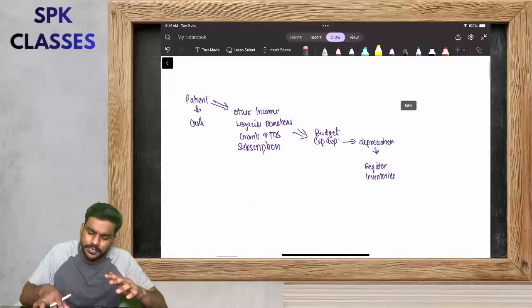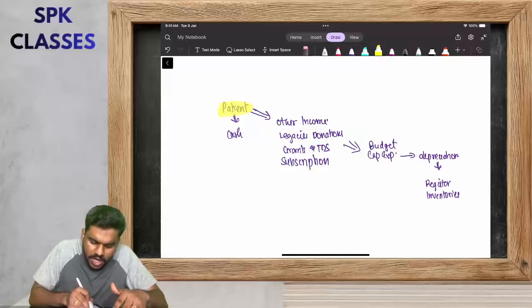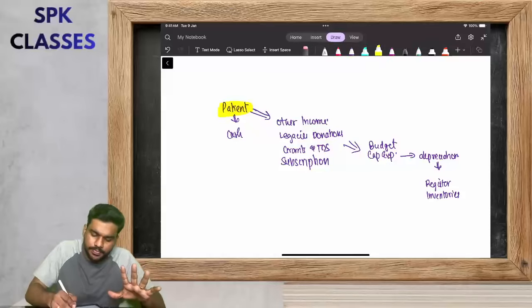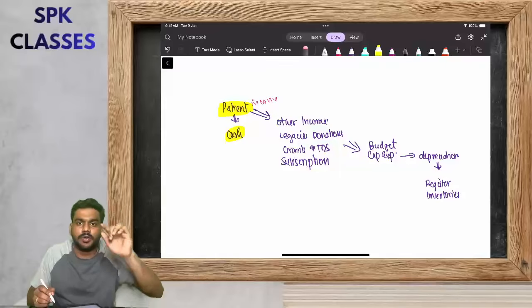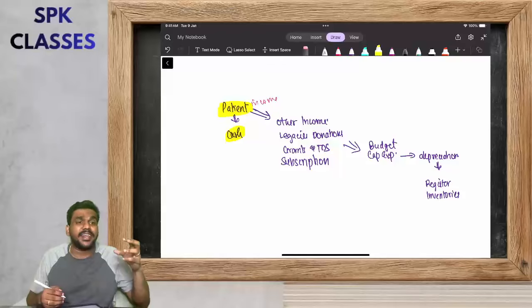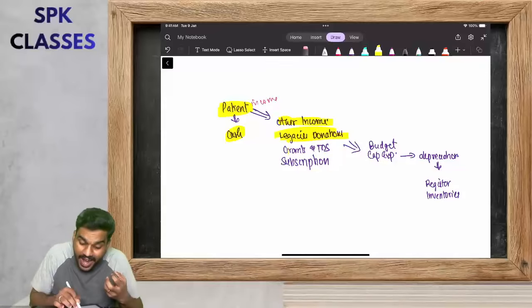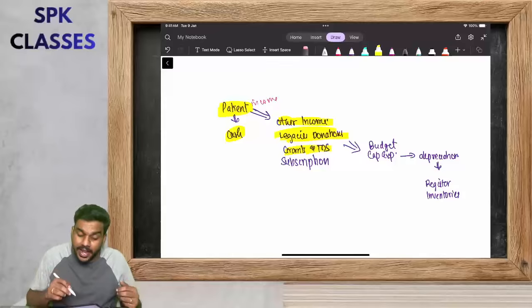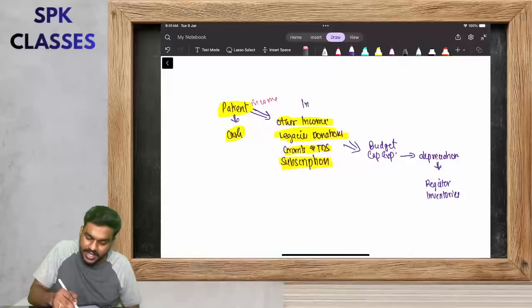It's very simple. See, in a hospital, who will be there? There will be a patient, right? Patient's income is the first point. How will the patient make the payment? They will make the payment in cash, so it will be recorded in the cash book. So what are the other incomes of the hospital? There will be rental income, dividend income, there will be legacies and donation. They will also receive grants from the government. They can also have subscription income. These are the other incomes, these are the income points.